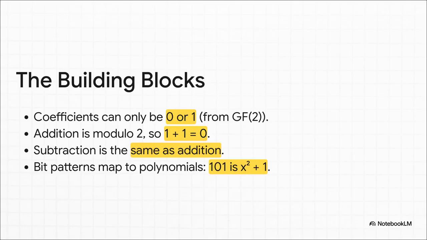First, the numbers in front of the x's, the coefficients, they can only be 0 or 1. That's it. A term is either there or it's not. And second, when we add things together, we do it modulo 2, which has this amazing side effect, 1 + 1 = 0. It sounds weird, but this one little rule is the key that lets us represent any string of computer bits as its own unique polynomial.